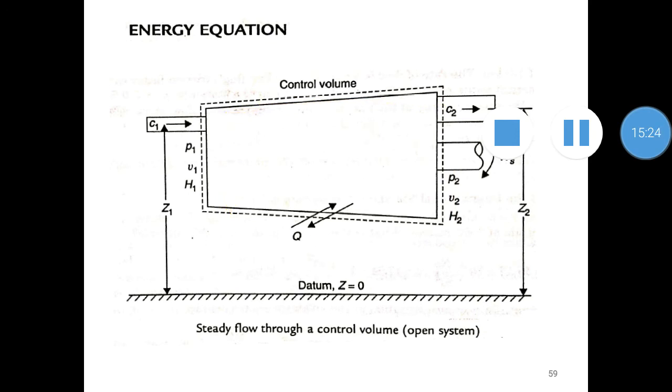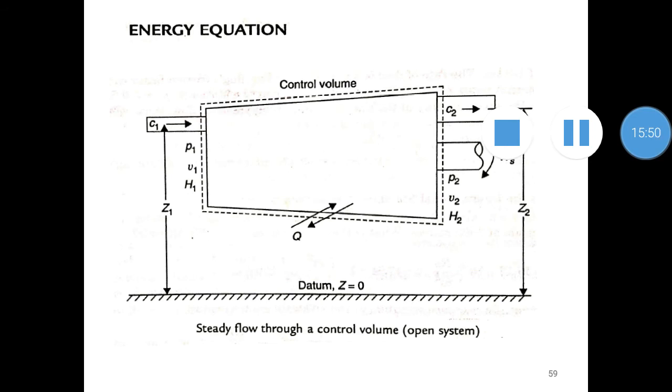Here the initial conditions of the flow are C1, the initial velocity, P1, V1 and H1, where H1 is the enthalpy. And after the flow has taken place, we have the final conditions C2, ρ2, V2, H2, etc. Heat transfer is also shown here, Q, and there is a shaft work associated with this flow, shown by WS.